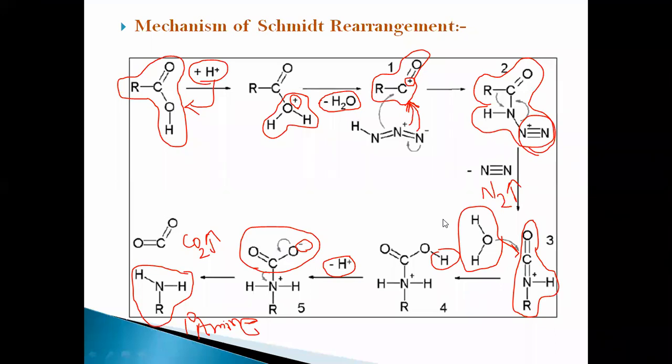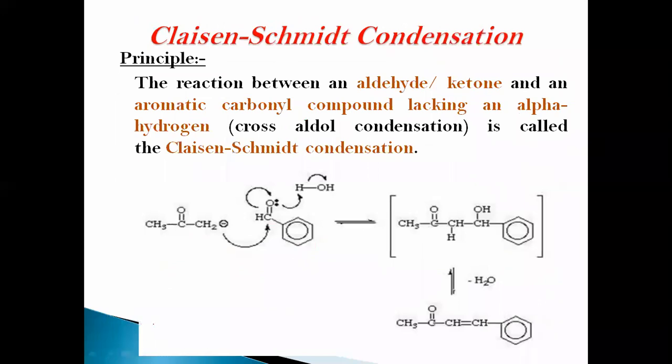After Schmidt rearrangement reactions, we have to move on to the condensation reactions, that is Claisen-Schmidt condensation reactions. The name itself indicates it undergoes condensation of the two starting materials to form the condensed product, the final product.